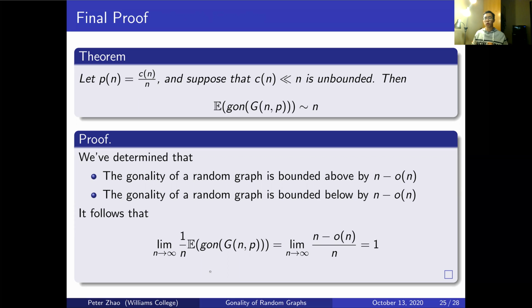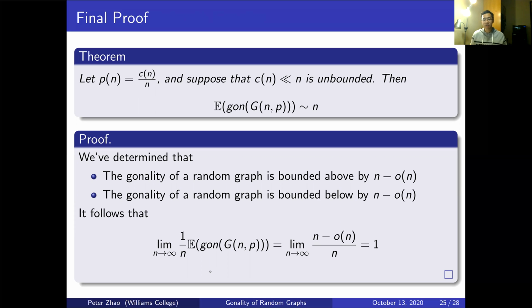So let's take a quick step back and see what this all means. It means that pretty much we need to place a chip on every vertex of a random graph to win the gonality game on the random graph, which doesn't seem very good, as this is actually equivalent to the gonality of a complete graph, which is the worst case scenario. And a complete graph is, again, a graph with all its edges contained.